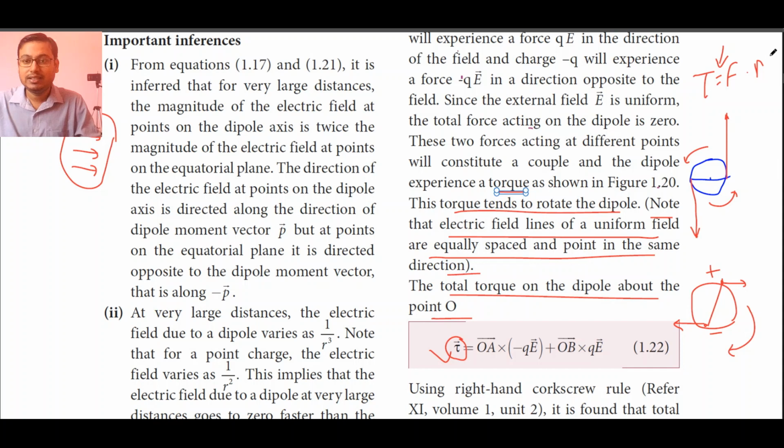Okay, in different books you will get different notations for this. Somewhere it is written D, somewhere it is written R, somewhere it is written S. So don't worry about that. It is just torque is equal to force, that is QE, into force arm, that is the distance from the center, plus here it is given OV cross QE.